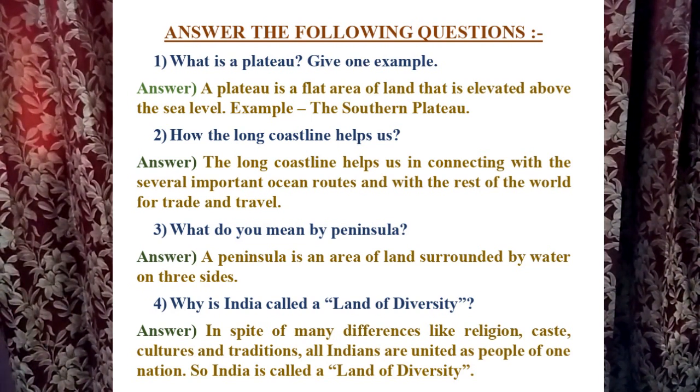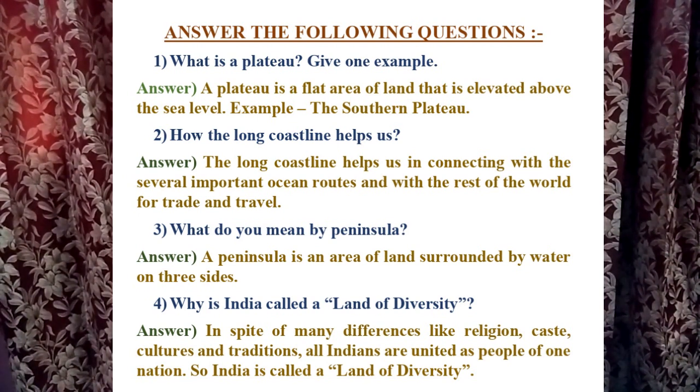Coming to number 2, how does the long coastline help us? The long coastline helps us in connecting with several important ocean routes and with the rest of the world for trade and travel.